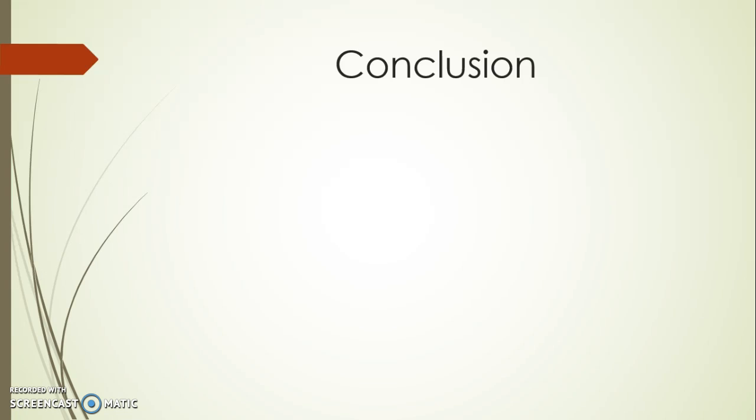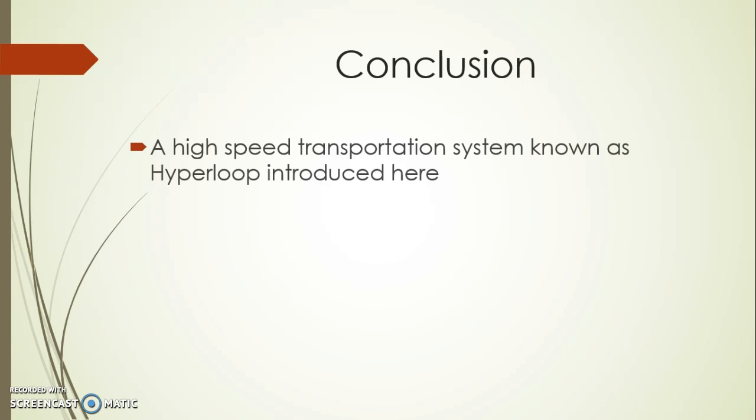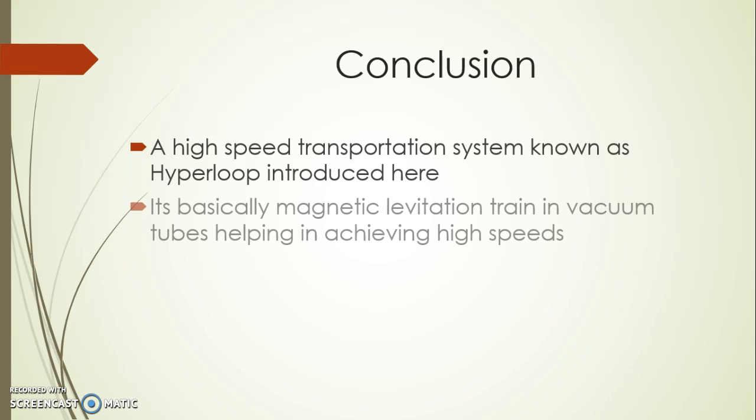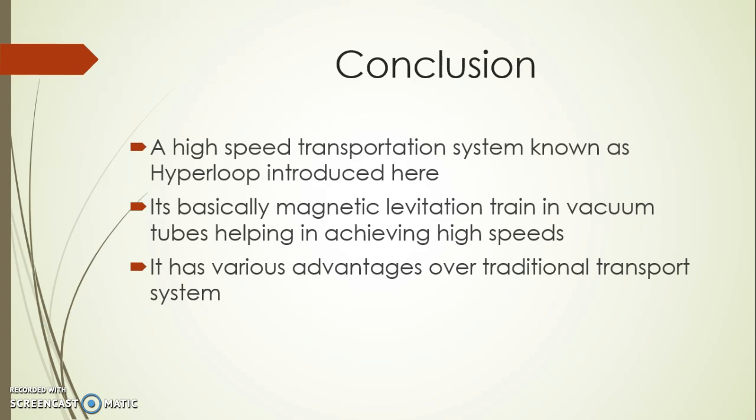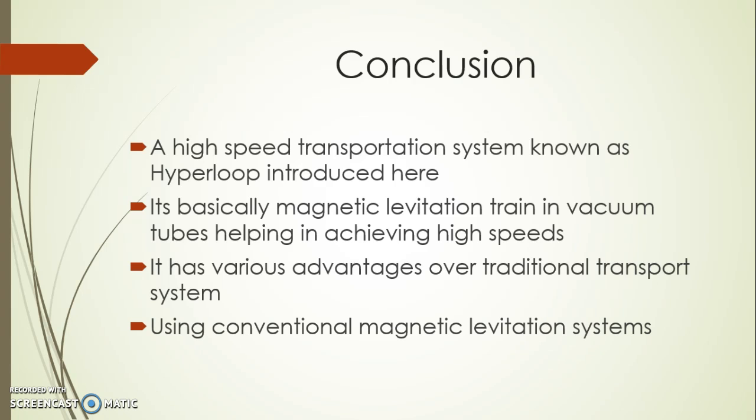So in the end, I conclude that a high-speed transportation system known as the Hyperloop was introduced here. It's basically a magnetic levitation train in a vacuum tube, helping in achieving high speeds. It has various advantages over traditional transport systems using conventional magnetic levitation systems.